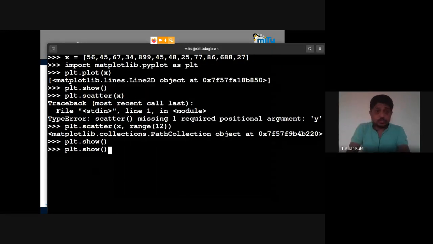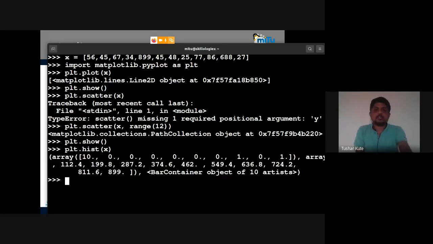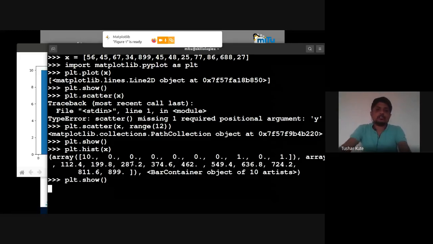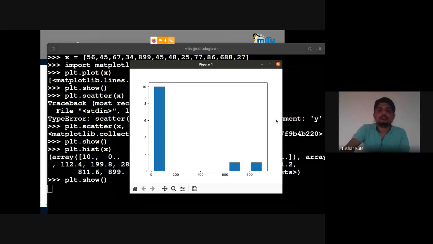So distribution also I can use. All elements are there in the 0 to 200 range, and two are there: here one is 600, one is 800. Those are outliers. The maximum distribution is here at the front part. So distribution we can easily check, and you can see the difference. These two are the outliers which are far away from the original distribution. Even there is one more method.